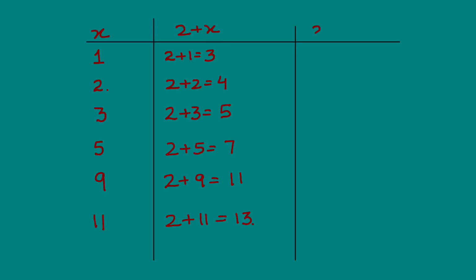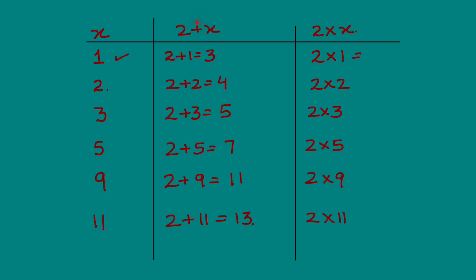Now you have to do 2 multiplied by x. Go ahead. Again, the value of x is 1. So 2 times 1. You see, every time 2 is remaining a constant, whereas the value of x is changing. What will be 2 times 2? What will be 2 times 3? 2 times 5. 2 times 9. Yes, I am testing your 2 times table. I hope that you've got those in place.